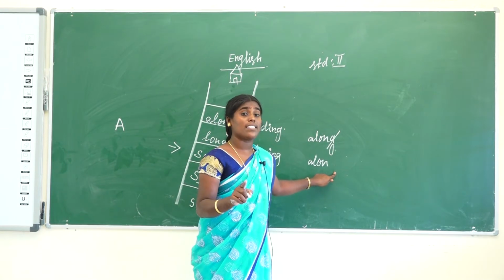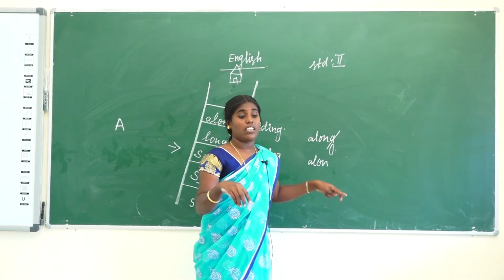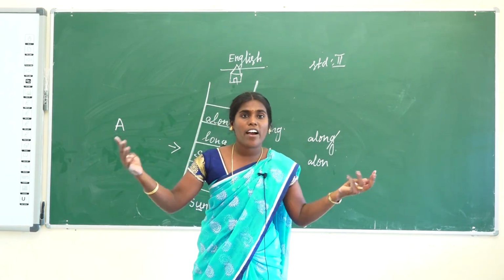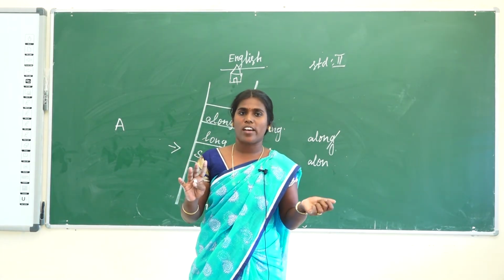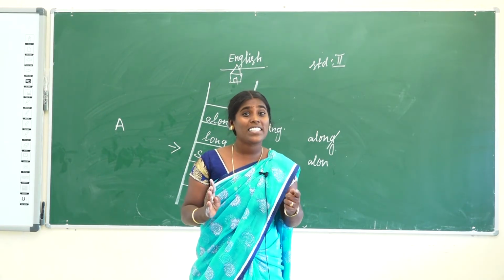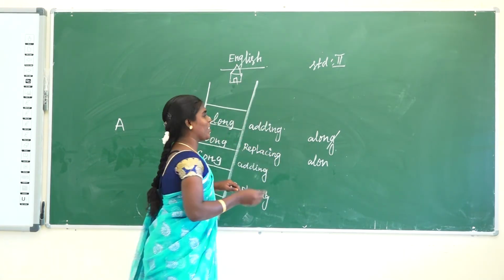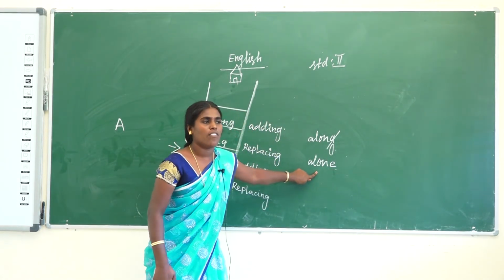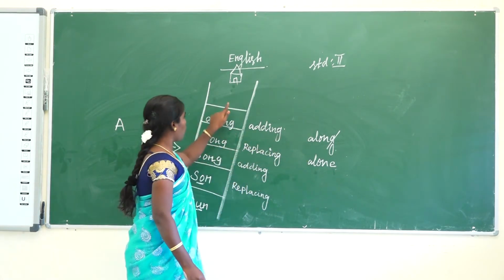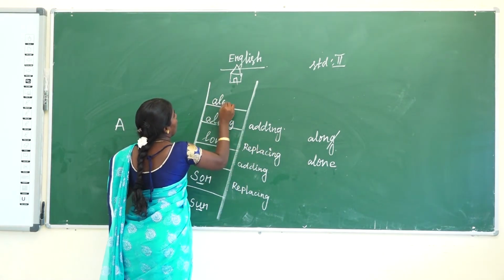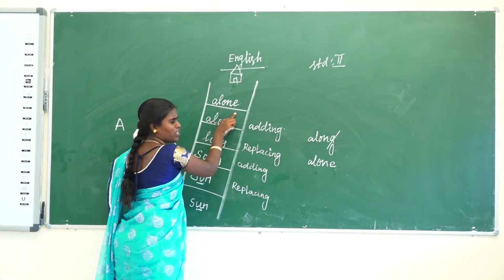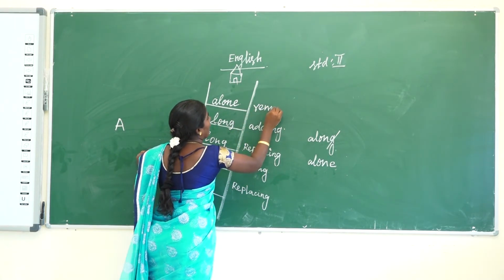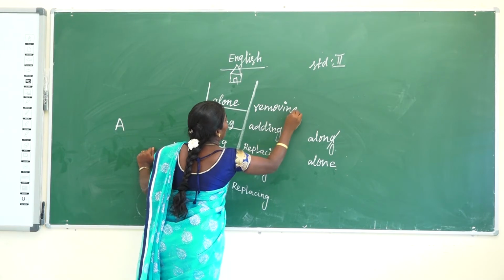So here add a vowel is said. Then what is the clue there? To be without any friends is called what? In your classroom many friends are there, but in your home you sit what? Alone. Yes. So here the E is also a vowel. So now we get a word. What is the word? Alone. So you write alone. What is the condition we are using? G is removed, so the condition is removing. We get the word alone.